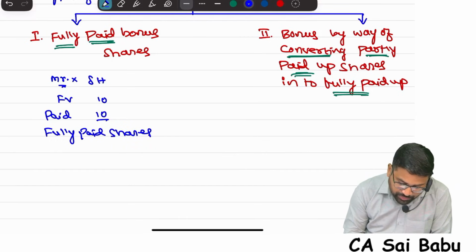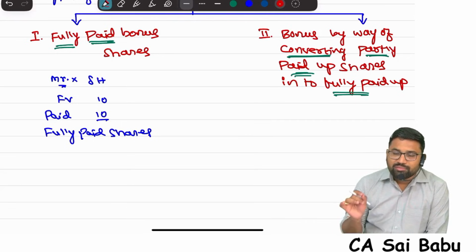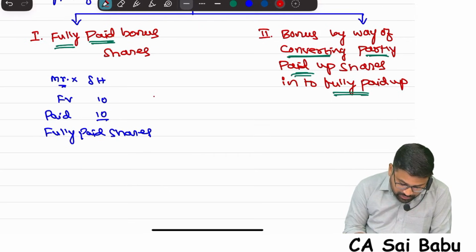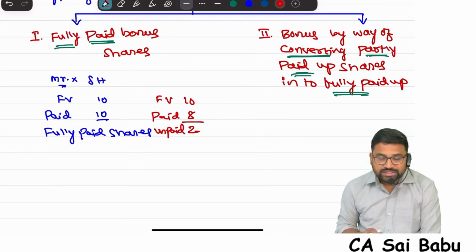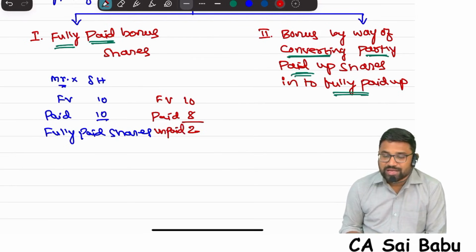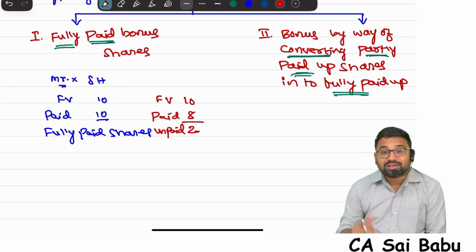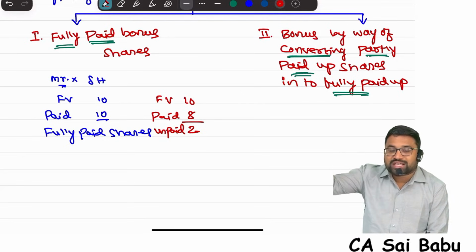Now generally what a company will do is, whenever they want to give bonus shares to the existing shareholders, they will make sure that the first shares will be fully paid. For example, face value 10, till now paid only 8. That means the unpaid amount is 2. Now this share is not fully paid. First they will call this 2 rupees, make it fully paid, and then they will give fully paid bonus shares. That means in order to give fully paid bonus shares, the original share must first be fully paid.